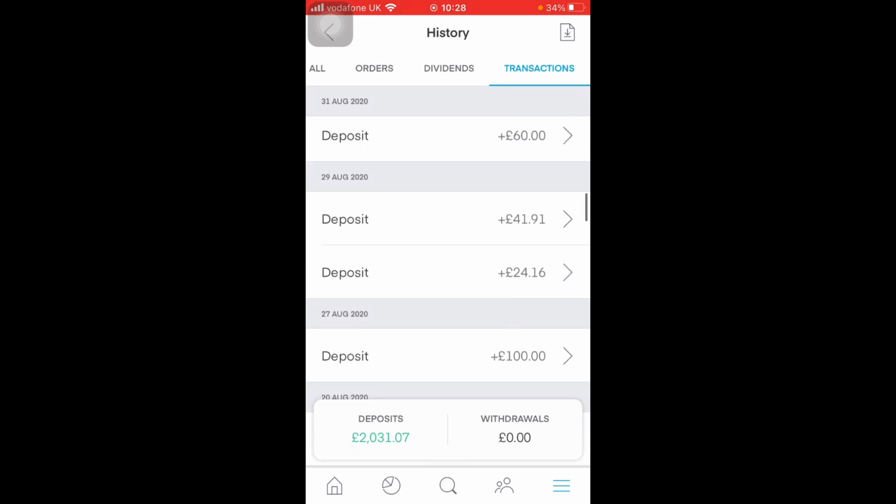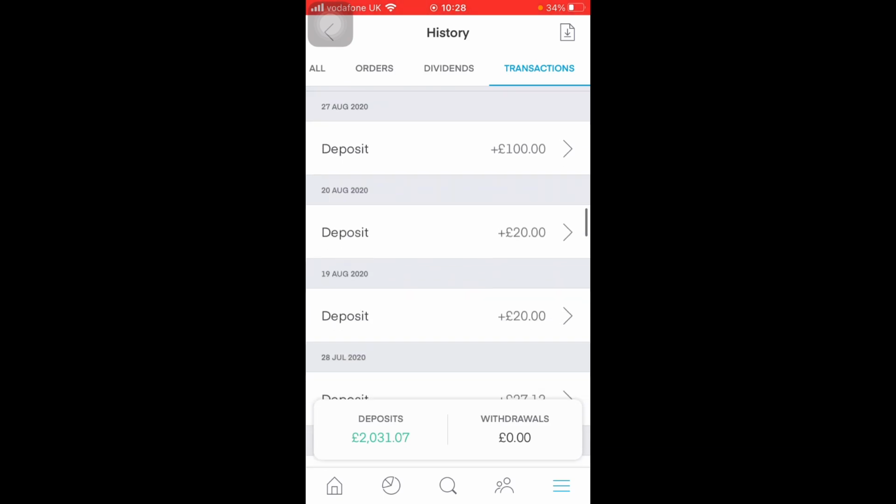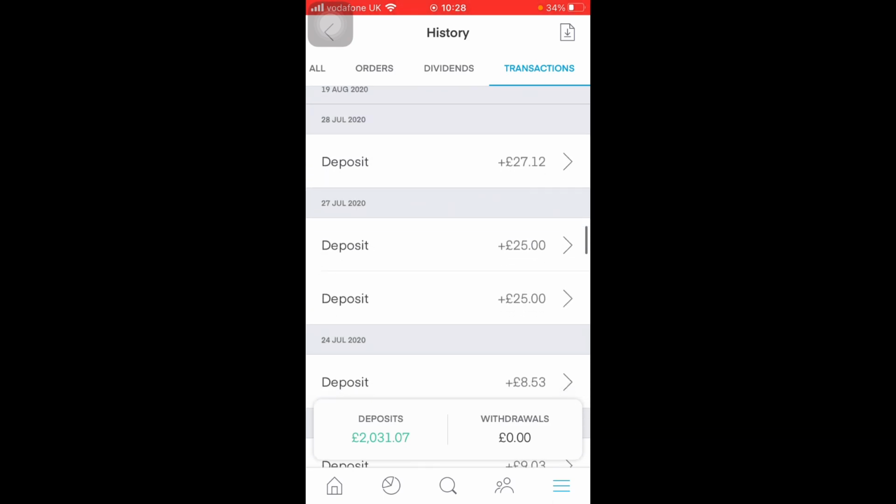If we scroll back up, you'll be able to see these two on August the 29th, the £41.91 and £24.16, are both not full amounts. However, these are when the Tesla and Apple stock split occurred, and Trading 212 sold out of the positions which were in fractional positions. So that's what they're for, but the rest of the free shares should be fairly easy to find out. So I'll just have a quick scroll through and we'll see how much I got in free shares.